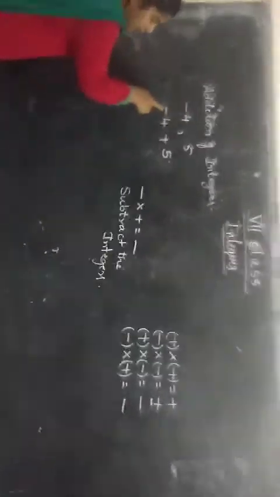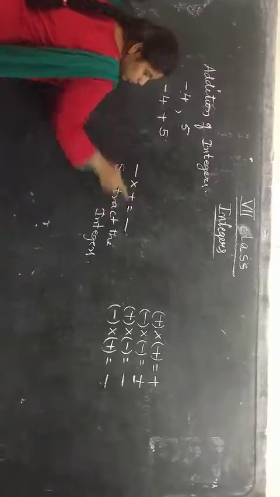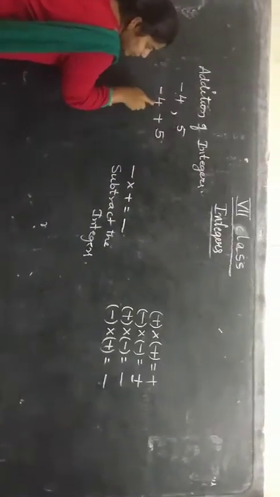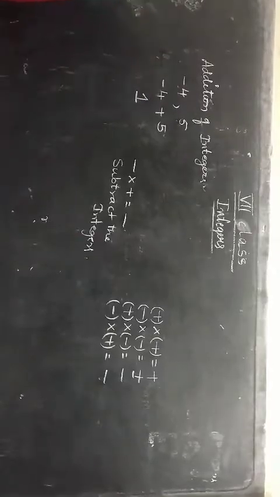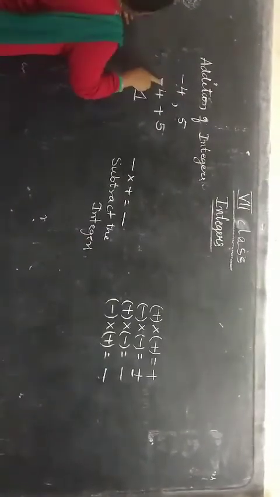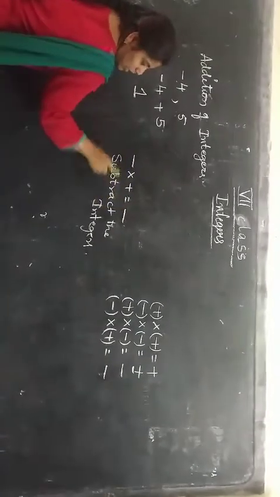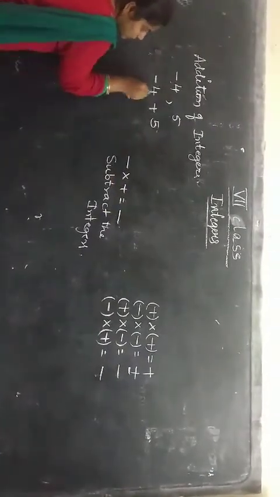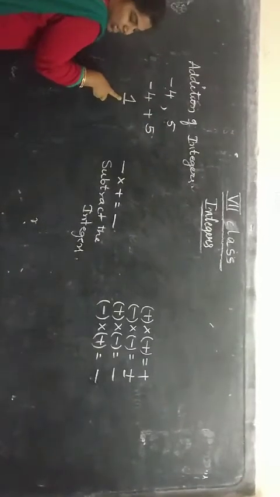Again, minus into plus will be minus. You got minus, so that means we have to subtract the numbers. 5 minus 4 will be 1. What is the first way? First multiply the signs. Minus into plus is minus. Now you got minus, that means you have to subtract both the numbers. That is 5 minus 4, which is 1.